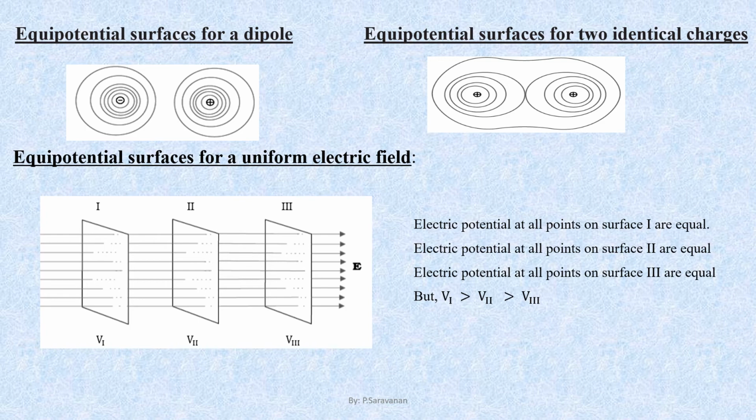Now look at the expressions. Electric potential at all points on surface 1 are equal. Electric potential at all points on surface 2 are equal. Electric potential at all points on surface 3 are equal. But the potential V1 is greater than potential V2 and these two potentials are greater than V3. This is because we have already studied that the electric potential V decreases along the direction of the field.